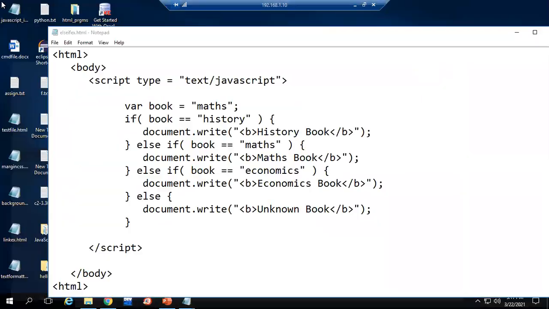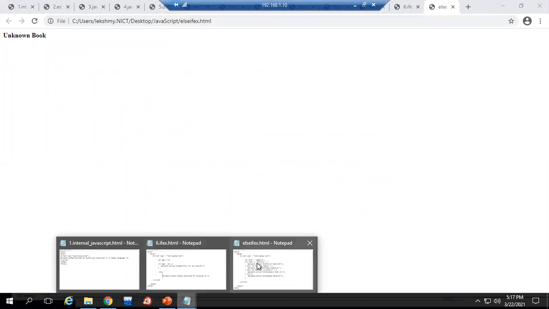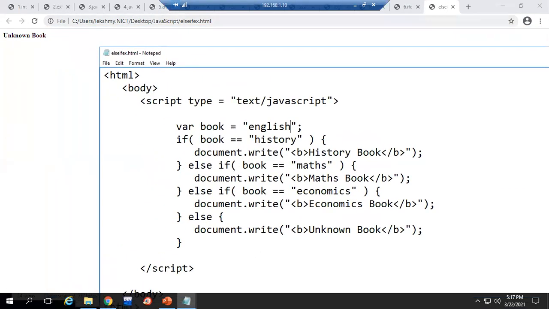See like this. If I change any value here, suppose I'm giving English, we'll save it. So now it checked all the if conditions. First if is not matching, else if, second condition also not matching, third condition also not matching, then it is executing the last one, the else case, unknown book. So this is the working of else if ladder.